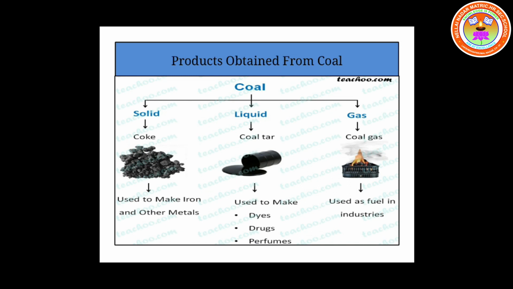Okay children, so when coal is burnt, we mainly get coke, coal tar, coal gas and ammonia.